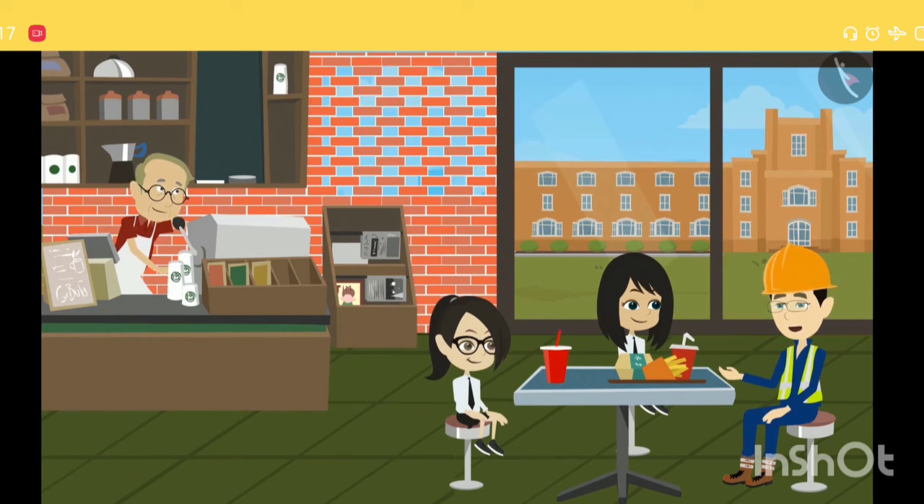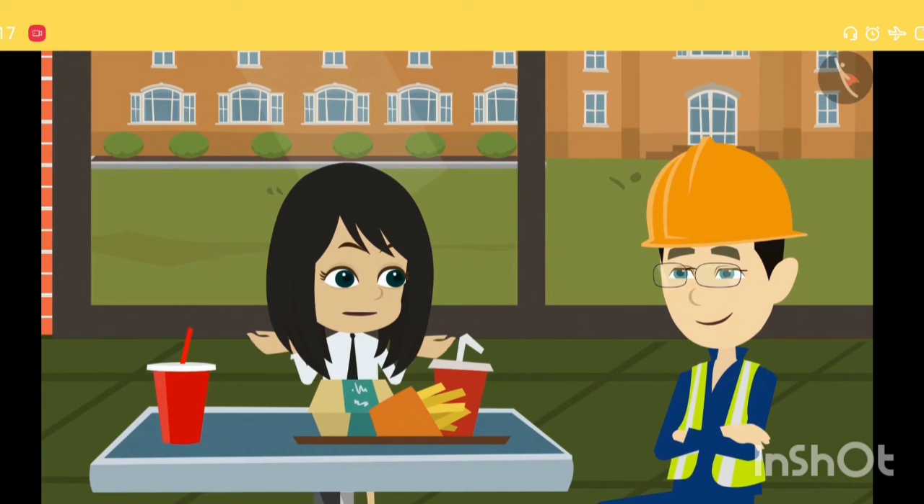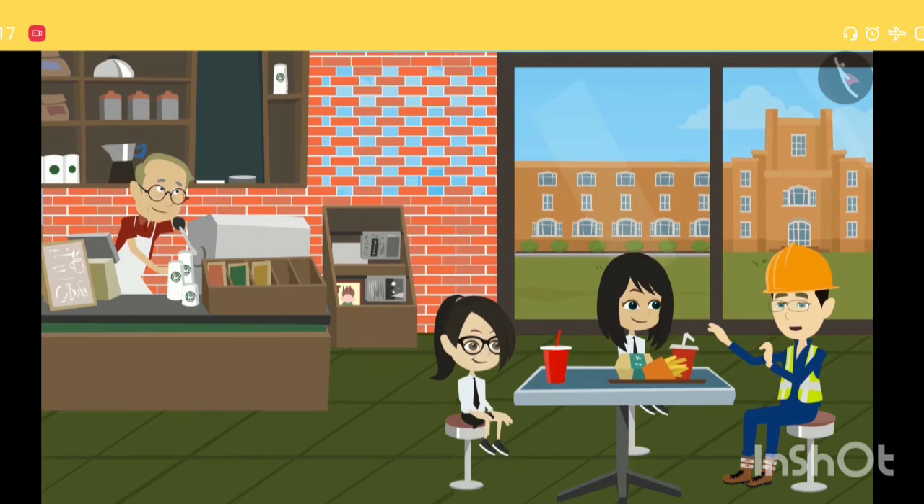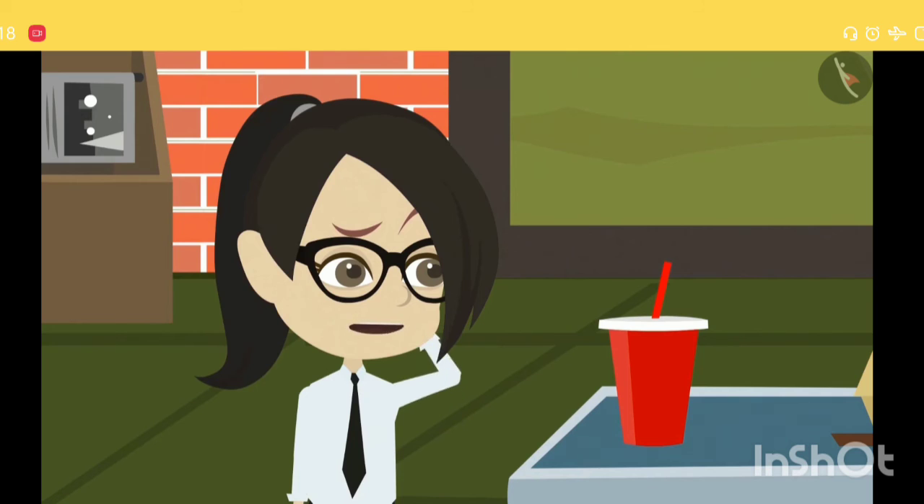I came to check the canteen. I saw you both and stopped. Sir, please tell us how many bricks were used in building this canteen? To build this canteen, approximately 6 trucks of bricks were used. 6 trucks? Can you tell us in detail?